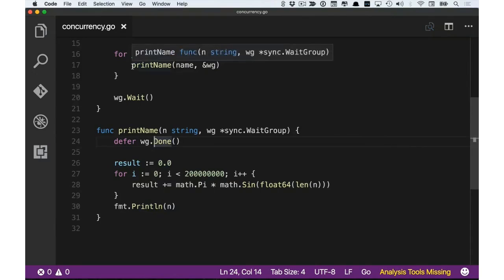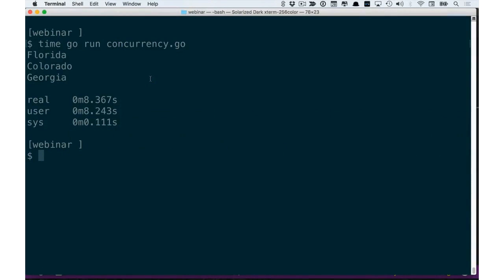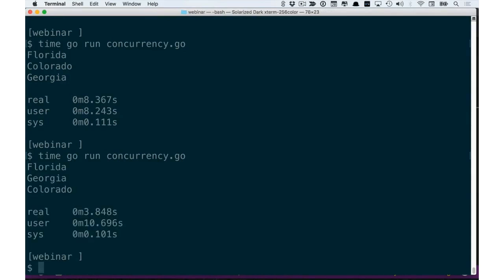Now, one last thing that we have to do is to tell the runtime that each call to the print name function needs to run inside of a Go routine. And we do that with the keyword go. Now, when we go back to our terminal and run our program again, we can see that it takes a lot less time to run, about 3 seconds, a lot faster.